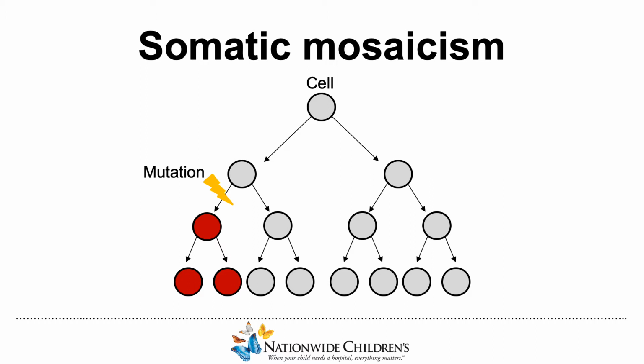Earlier, I mentioned somatic mosaicism. Somatic mosaicism occurs when a mutation arises in a cell lineage, as indicated by the graphic. As a result of this, a collection of cells will contain the mutation, but the rest of the cell lineage will not. Somatic mosaicism in the brain can lead to certain conditions, epilepsy being one of them.